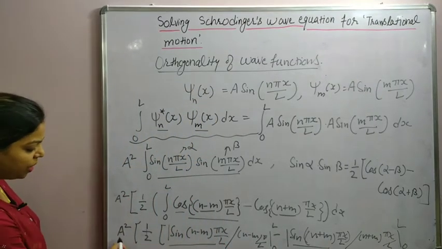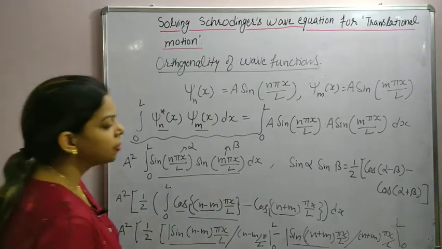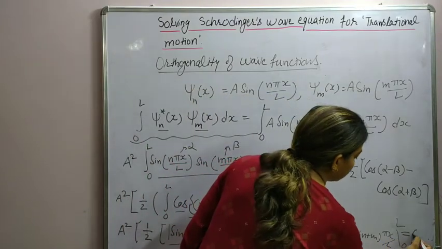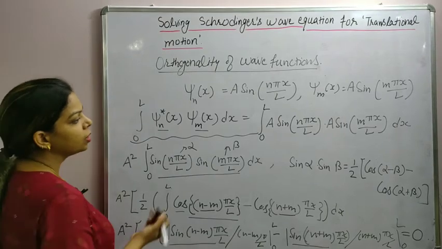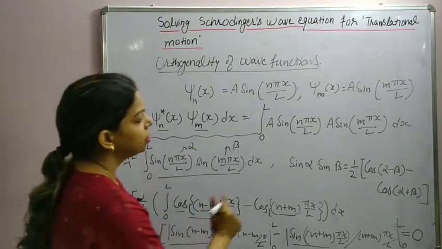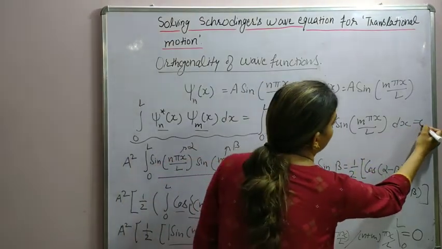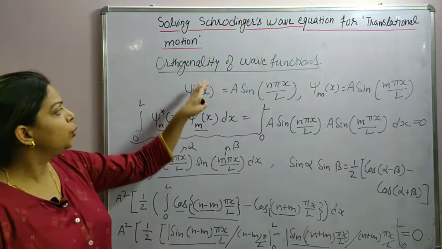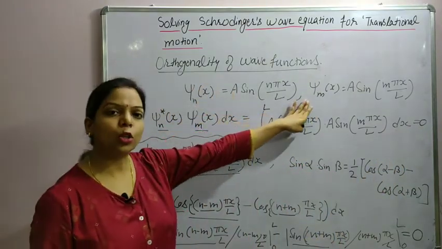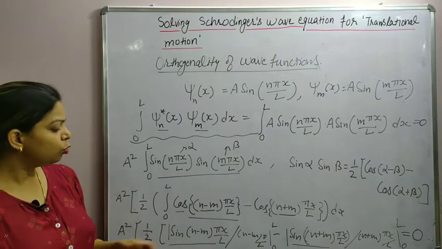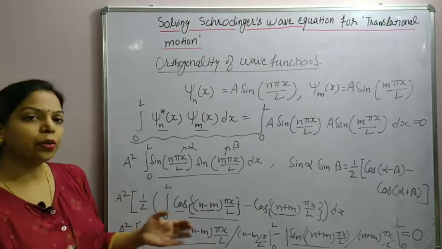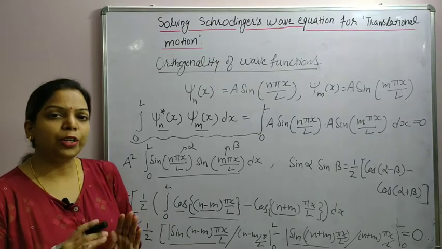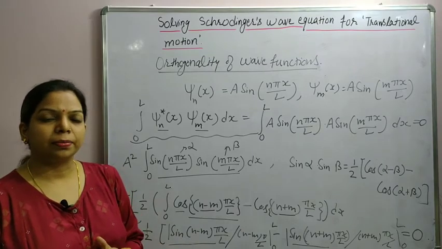Alright, 0 means this entire factor becomes 0. So we can say this comes out to be equal to 0. Hence the two wave functions are orthogonal to each other. To simplify this, you do it step by step.